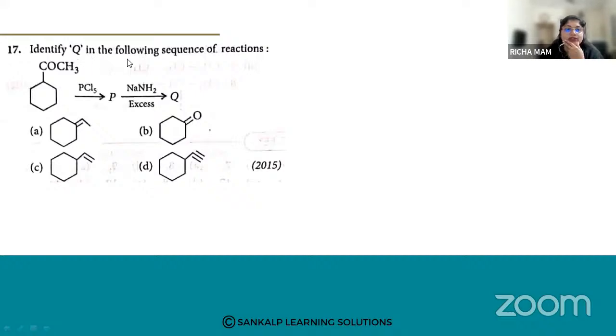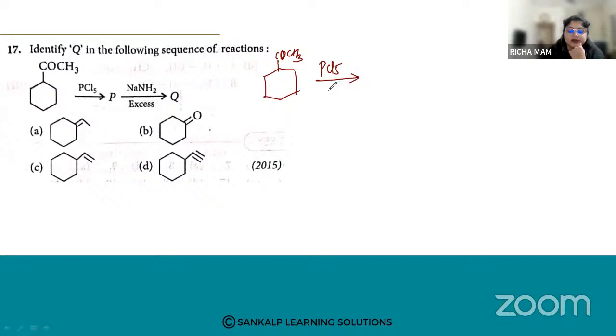Identify Q in the following sequence of reactions. Can you identify? So we need to do the reaction. First, you have an acyl group, an acyl cyclohexane. So you have a compound that you are going to react with PCl5, that is phosphorus pentachloride.